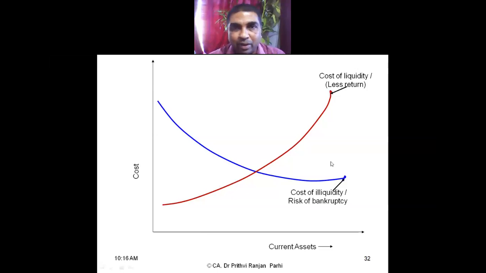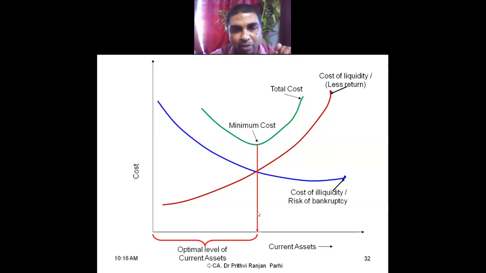And how to arrive at the optimal level of working capital? That means which level of working capital I should keep. I should keep in mind both the cost of liquidity and the cost of illiquidity. Both taken together, I'll find out what is the total cost involved. In the total cost, where the total cost is minimum, that should be my optimal working capital or optimal current asset. Are you getting it up to this?